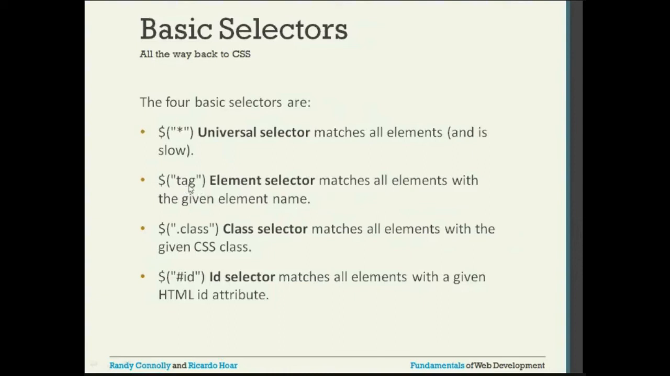Suppose there are 5 div elements; it will select all 5 div elements. Next one is the class selector. As the name suggests, it will select all the class tags, all the CSS classes. For that, you will pass the parameter as a dot class. The class selector matches all elements with the given CSS class.